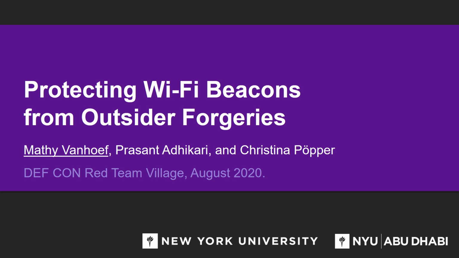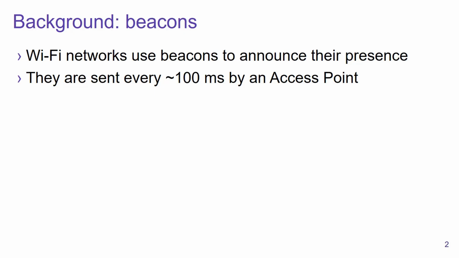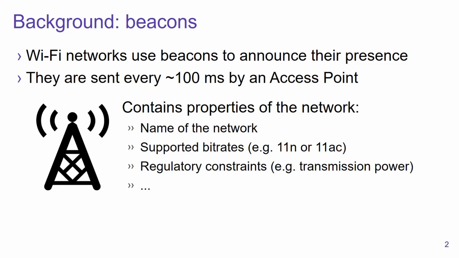So as the title of the presentation implies, we're going to protect Wi-Fi beacons. Now before we get into that, what exactly is a Wi-Fi beacon? Well, Wi-Fi networks use Wi-Fi beacons to announce their presence to nearby clients, and they are sent roughly every 100 milliseconds by an access point. And these beacons contain various properties of the network. For example, they contain the name of the network, they contain the supported bit range, for example, whether the network supports the 11N or 11AC standard. And they also contain certain regulatory constraints, for example, the maximum transmission power, and so on.